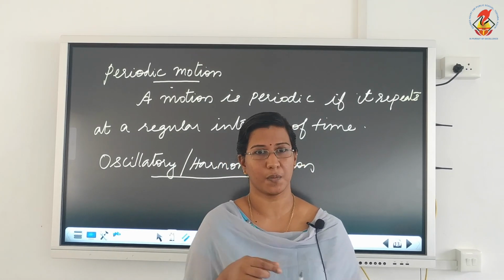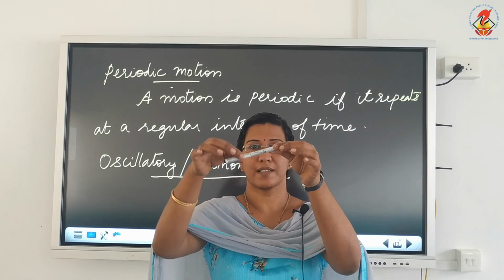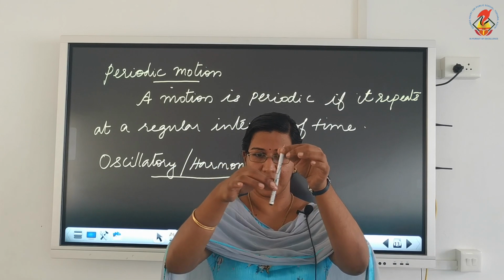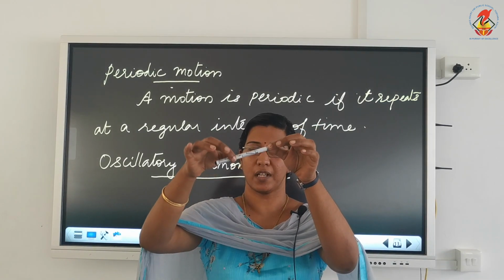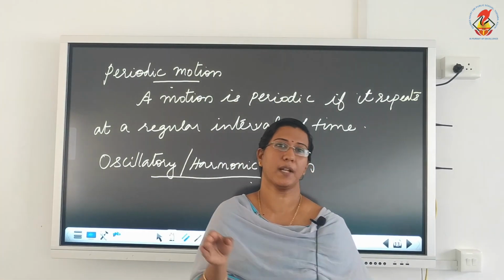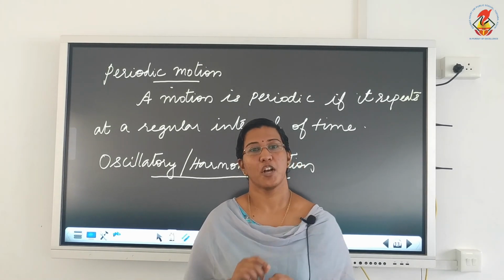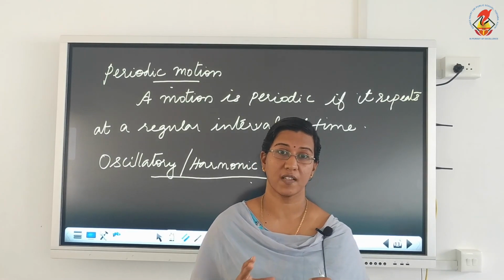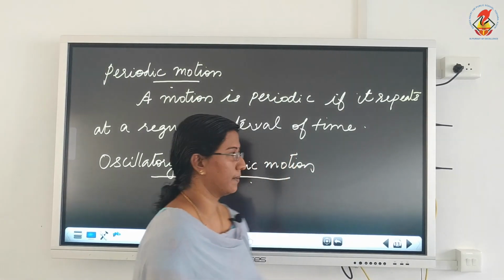How is the motion of the swing? If this is the initial point, from here the swing will go to one side, come back to the initial point, go to the other side, then again come back to the initial point, and so on. It keeps on moving. So there is a to and fro motion about a mean or initial position, and this to and fro motion is what we call oscillatory or vibratory or harmonic motion.